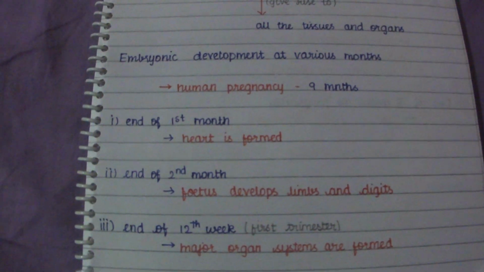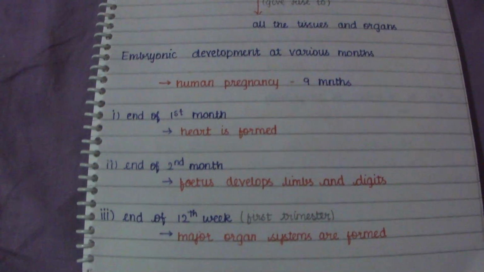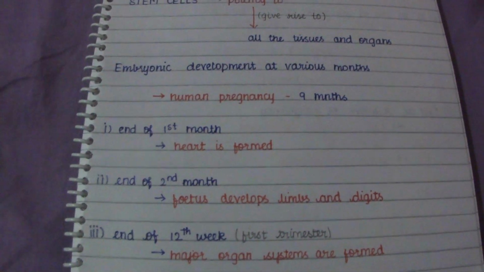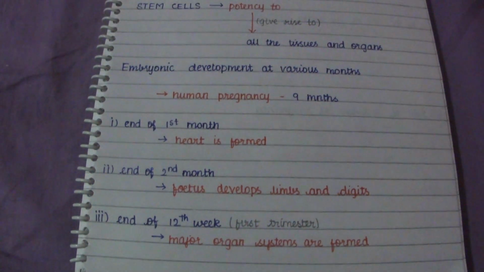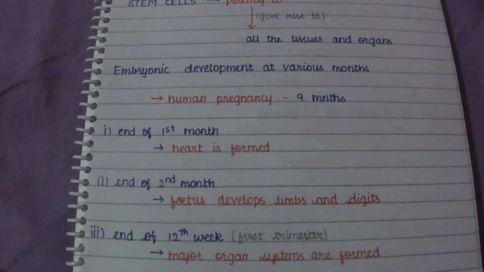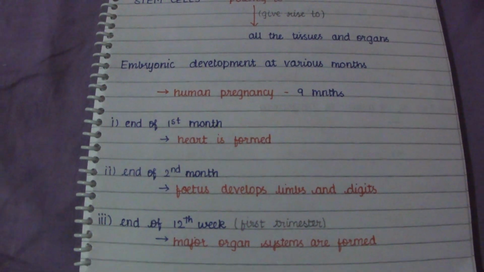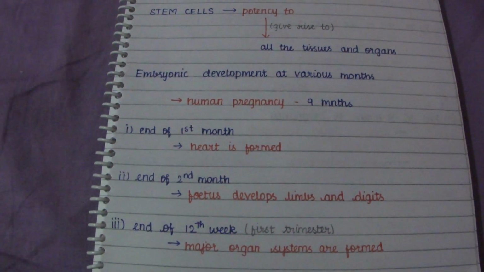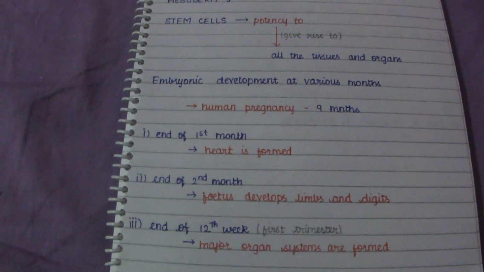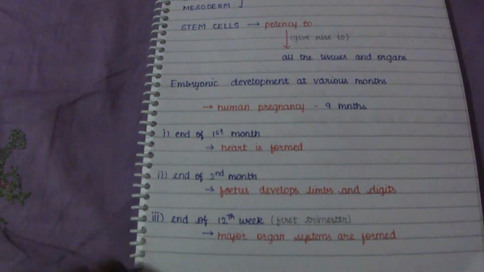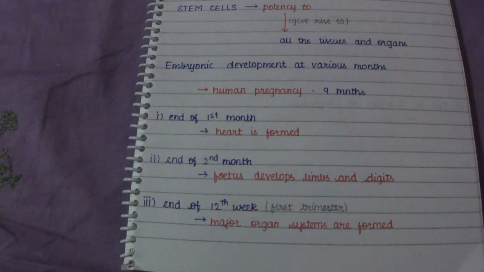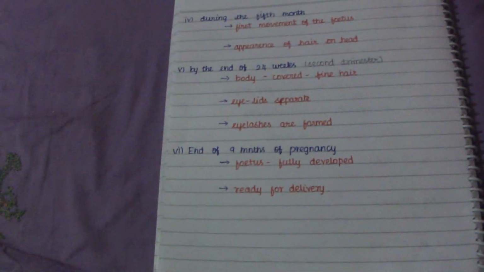Now, the embryonic development at various months, that is, how the embryo develops month by month. The duration of human pregnancy is about 9 months. At the end of the first month, the heart develops in the embryo. At the end of the second month, the fetus develops limbs and digits. By the end of the 12th week, that is the first trimester, the major organs of the fetus are formed.